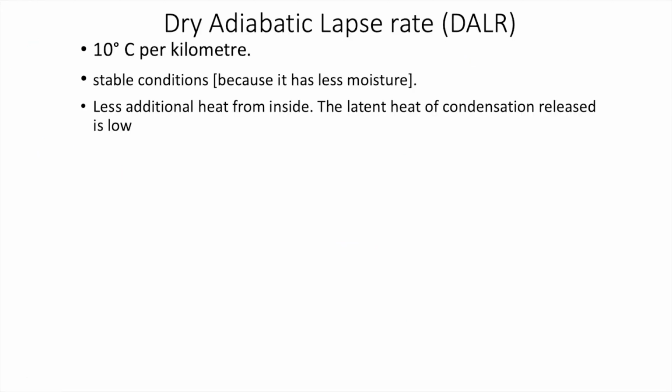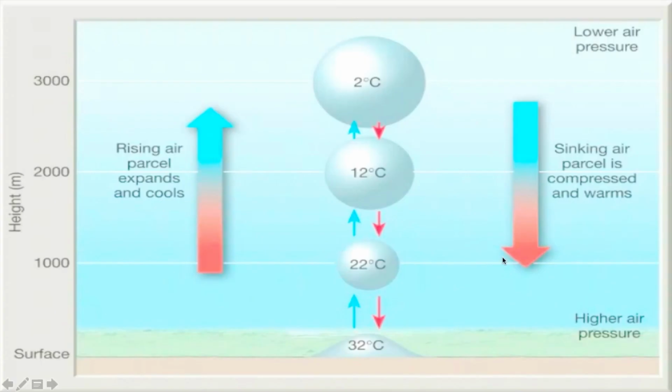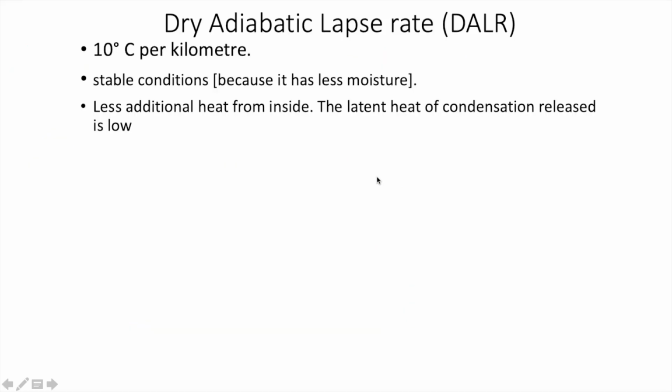Now let's discuss the dry adiabatic lapse rate and the moist adiabatic lapse rate or wet adiabatic lapse rate, also known as DALR or WALR. Okay, so let's see what is dry adiabatic. The rate of change of the dry adiabatic lapse rate is 10 degrees Celsius. Why is it considered dry?